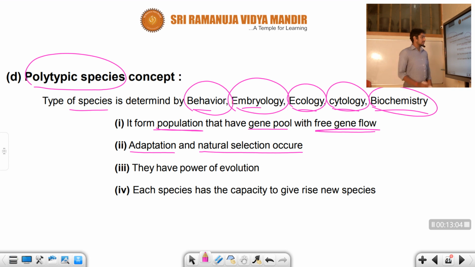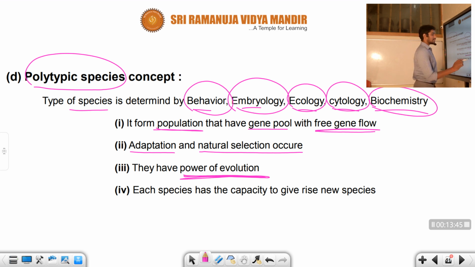Next, they have the power of evolution, a very important point. What are the ancestors' traits? Are the ancestral traits accumulated within the organism or not? We can observe that in the polytypic species concept. What is the meaning of evolution? Evolution is a process where the organism attains ancestral characters that can be transmitted to the next species. It's a very important concept. The father of evolution is Charles Darwin. So the power of evolution is shown in the species.